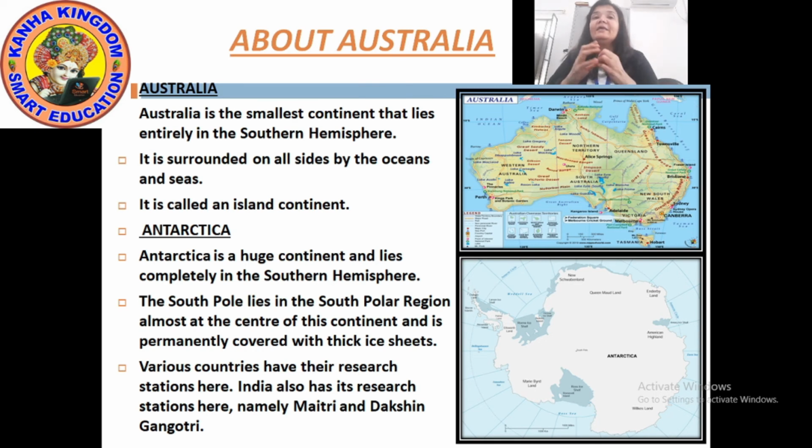That is why Antarctica is a cold continent. It lies near the South Pole, and the South Pole is permanently covered with thick ice sheets.